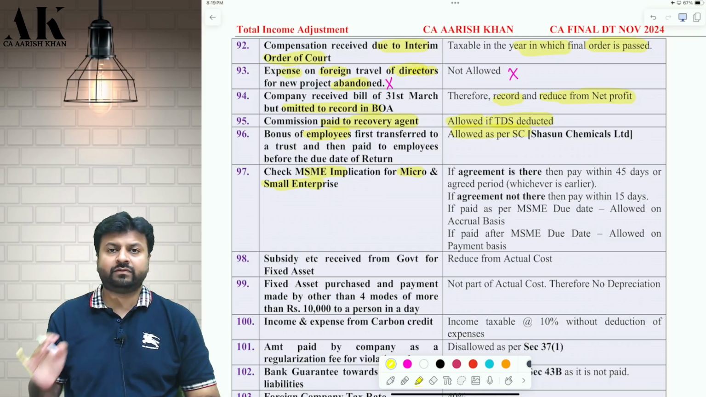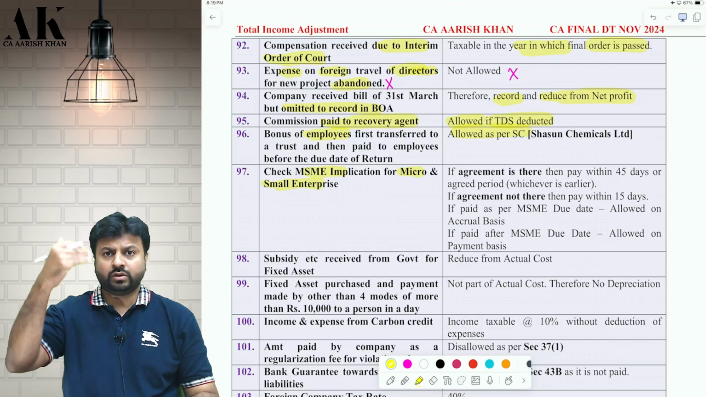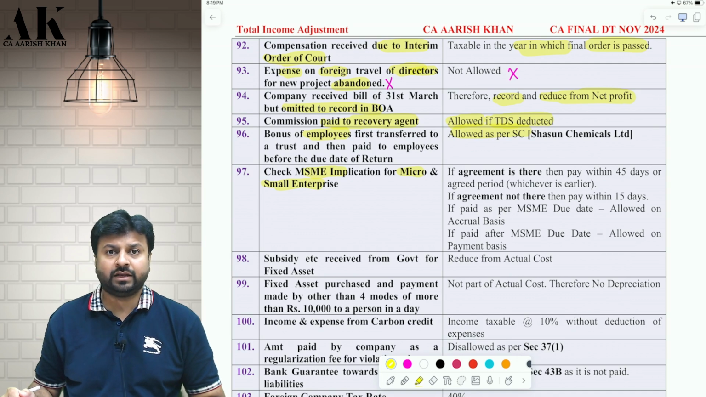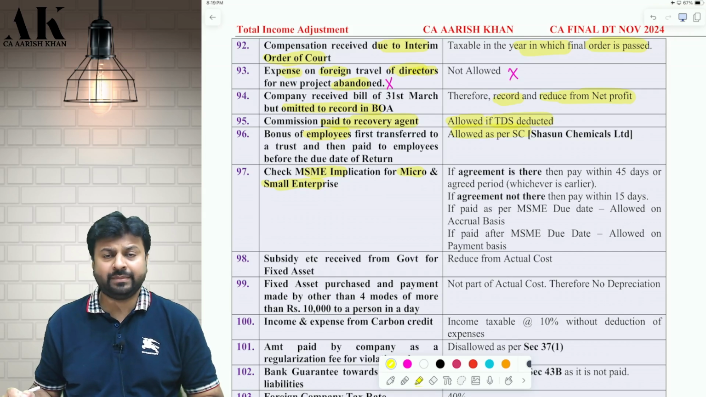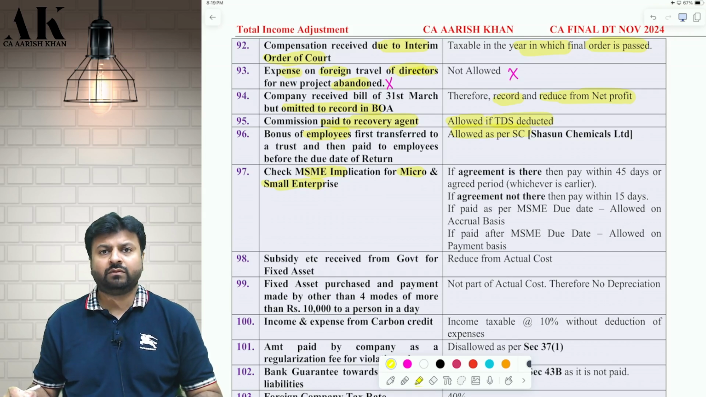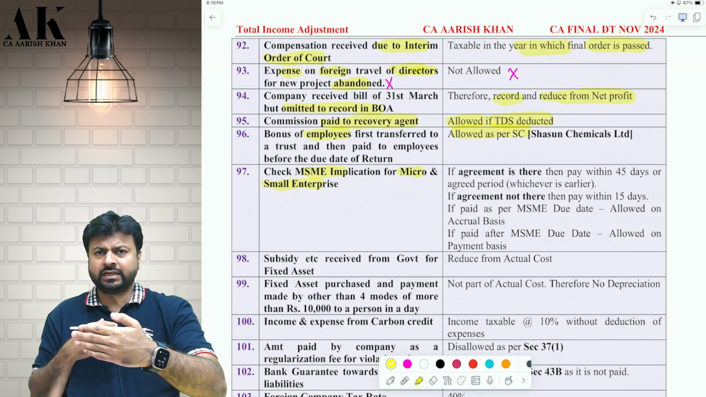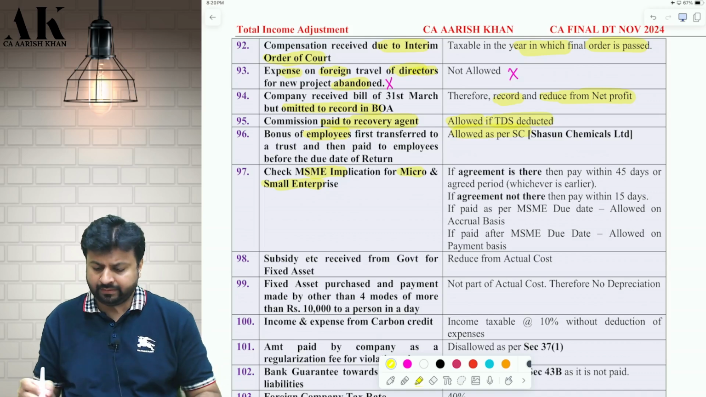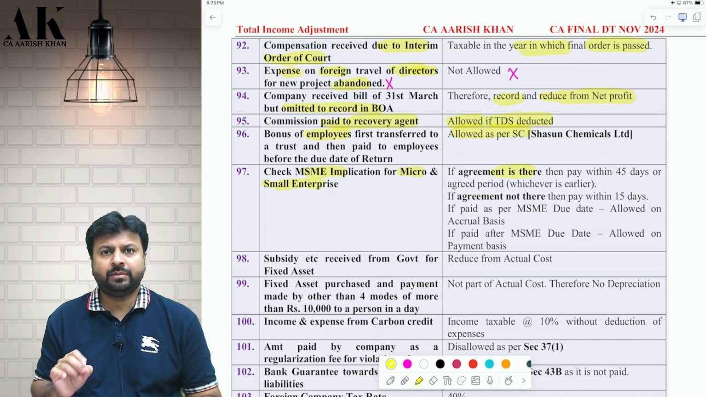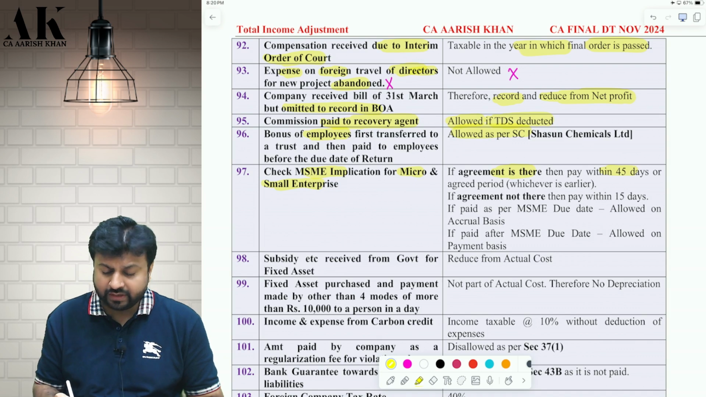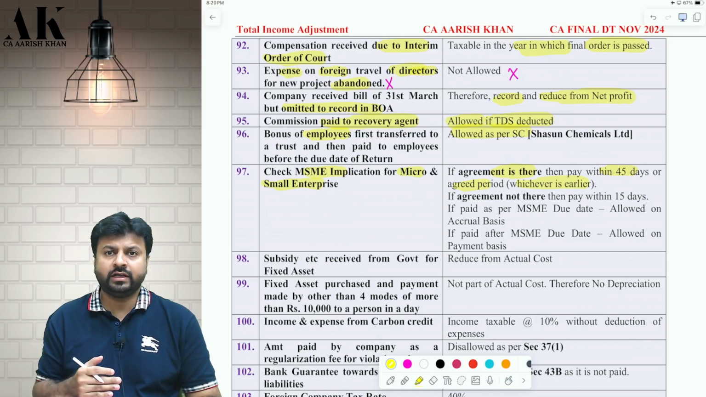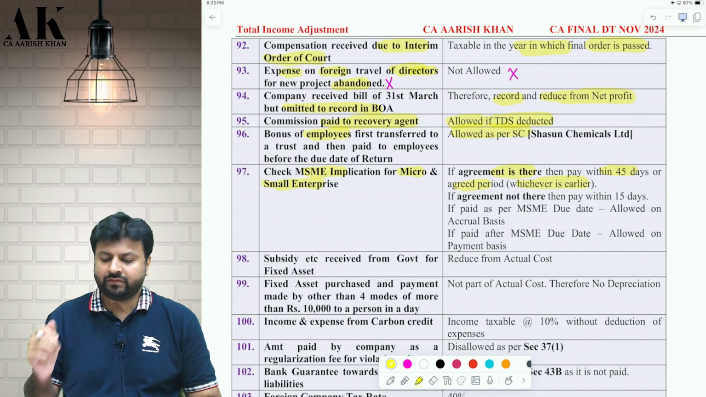You need to be very careful with this implication. So if the other person is a micro enterprise or small enterprise, you need to check the MSME implication as per 43B. What is the MSME implication? You need to check if there is an agreement for payment between both of them. If there is an agreement, then the payment has to be made within 45 days or the agreed period, whichever is earlier. If the agreed period is 40 days, you have to pay within 40 days. If the agreed period is 60 days, you have to pay within 45 days.